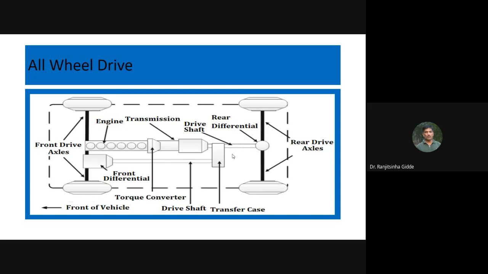In that case, we can have a split of 60% for the rear wheel and 40% for the front wheel, or 70% for the rear wheel and 30% for the front wheel. So the transfer case is one of the elements used to split up the power, and with the help of that we can overcome that difficulty on the road. So in all wheel drive, power is given to all four wheels.